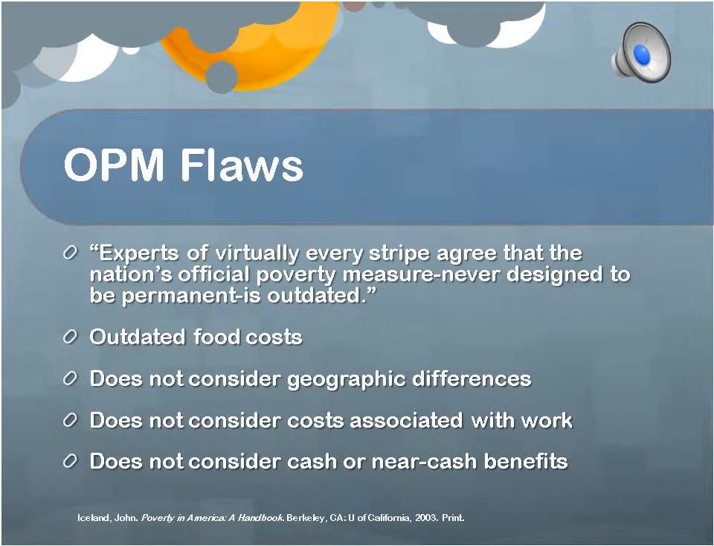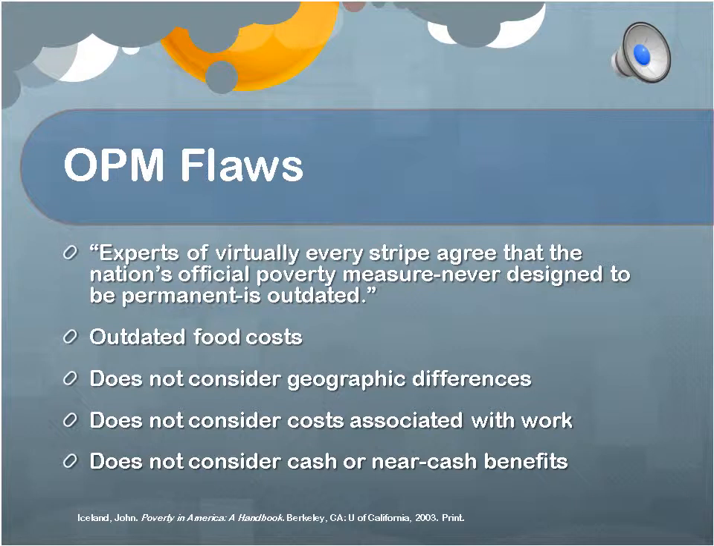We find many flaws in using the OPM to calculate poverty. In John Iceland's Poverty in America, he expresses that experts of virtually every stripe agree that the nation's official poverty measure, never designed to be permanent, is outdated. First off, although the OPM is adjusted for inflation, its flaw lies in the outdated notion that an American family spends a third of its income on food. Food costs are far less substantial than they were at the time of the OPM's genesis.